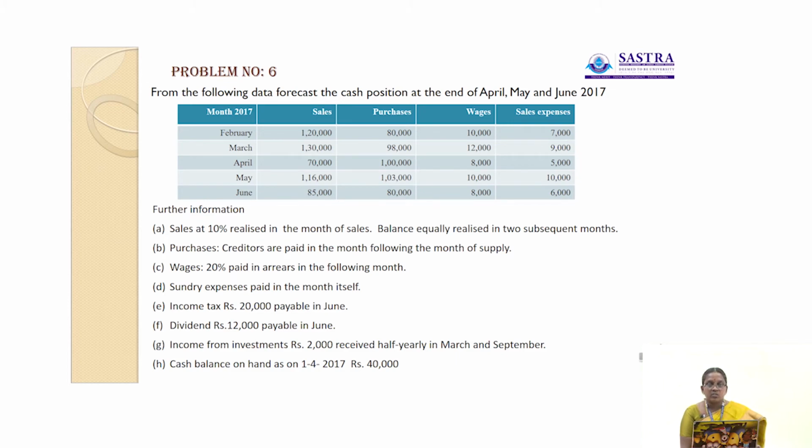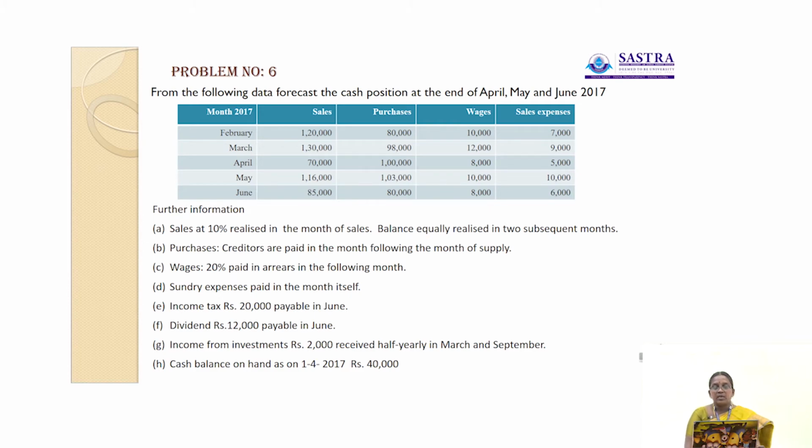In the month of March, sales 1,30,000, purchases 98,000, wages 12,000, selling expenses 9,000. In the month of April, sales 70,000, purchases 1 lakh, wages 8,000, selling expenses 5,000.